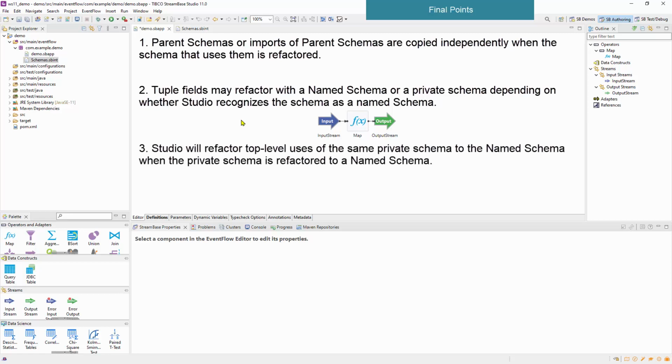3. When creating a named schema from a private schema, the dialog attempts to discover all top-level, not tuple field, uses in the current application and replace them with a reference to the named schema if possible. We saw that, where refactoring a private schema changed the input stream to refer to a named schema that came from our import.